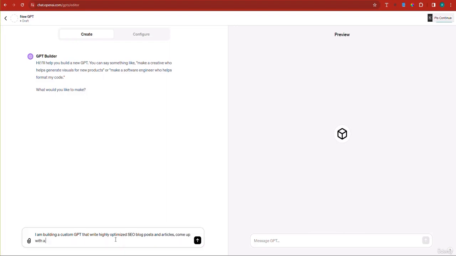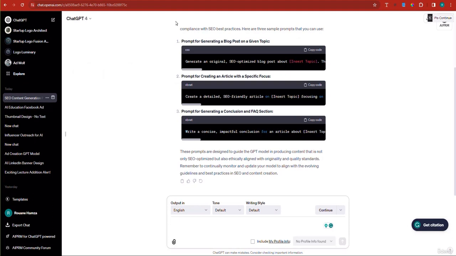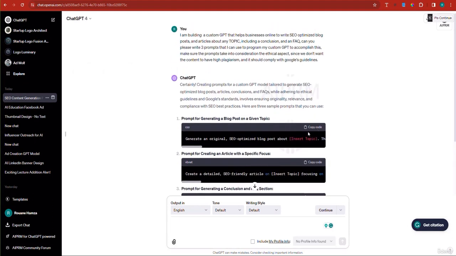Come up with a brand name, make it super catchy, and use the keyword SEO writer. I could name it myself, say Einstein SEO Writer, but Einstein will probably be copyrighted, so they will not allow me to publish that GPT. Even so, if you try it, I would be interested to see your results.